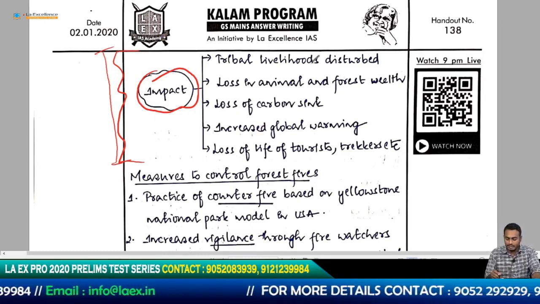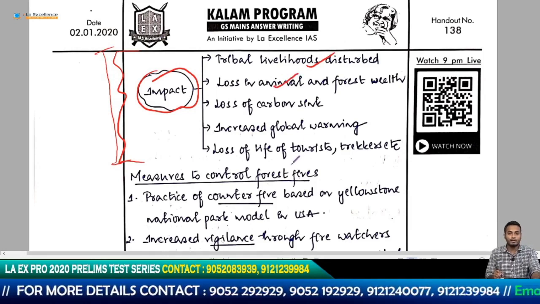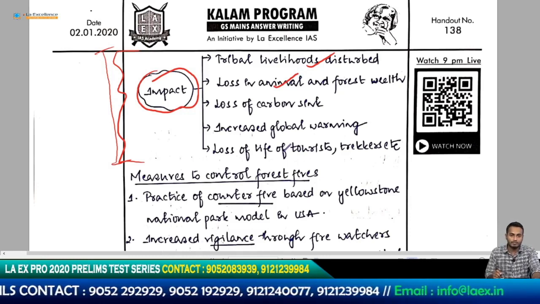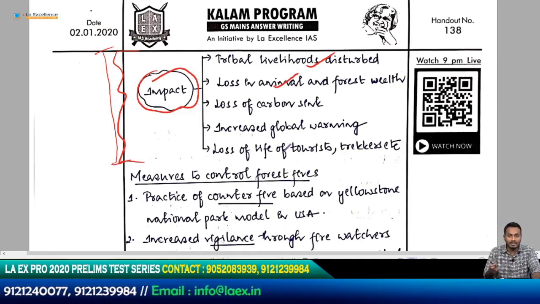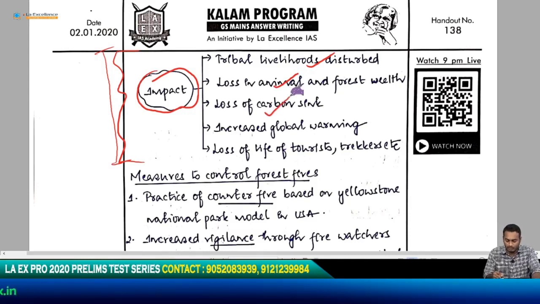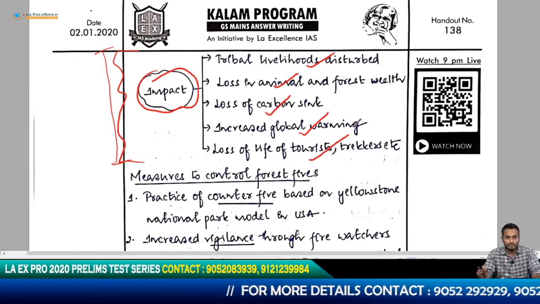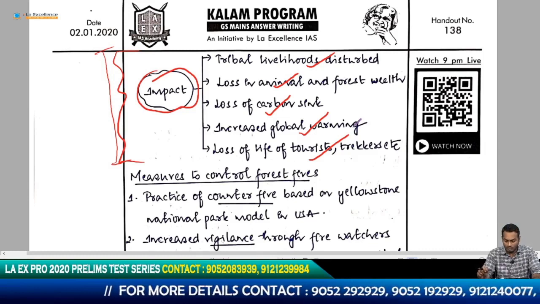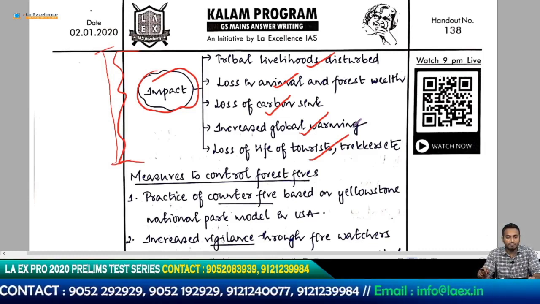What are the impacts? Tribal livelihoods will be disturbed. Loss in animal and forest wealth, because of the trees that are getting burnt. Whatever animals we have inside the forest get killed, and so on. And then there is loss of carbon sink, increased global warming, loss of life of tourists and trekkers. Recently there was an incident in which 20 trekkers lost their life because of forest fire in Tamil Nadu, if I'm not wrong. So he has pointed out a well-rounded impact of forest fires.